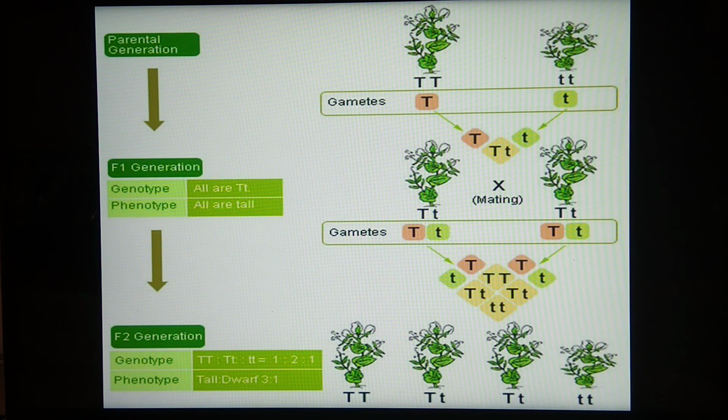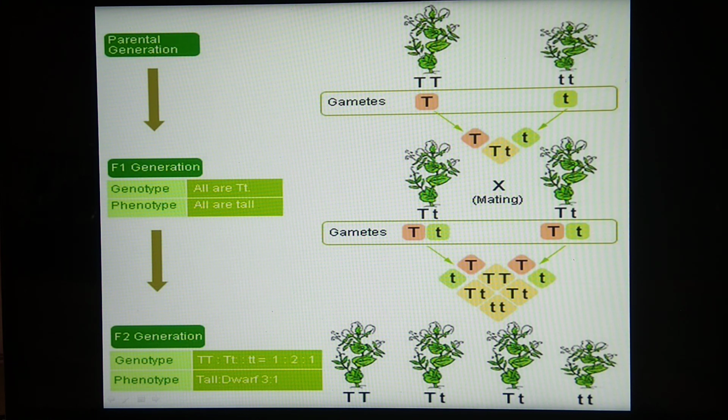After that, we have studied about this monohybrid cross. Monohybrid is the cross between two parent plants differing in only one heritable trait, or we can say differing in one pair of characters. Here we have taken the example of tallness and dwarfness, which is a character of height, and tallness and dwarfness are the alleles of each other.